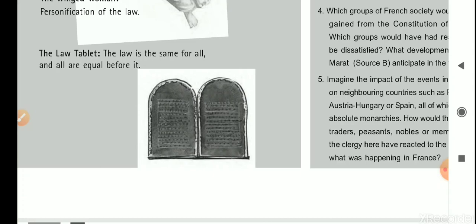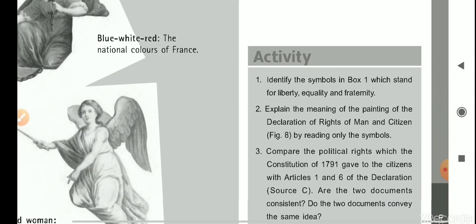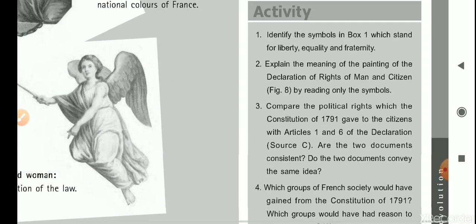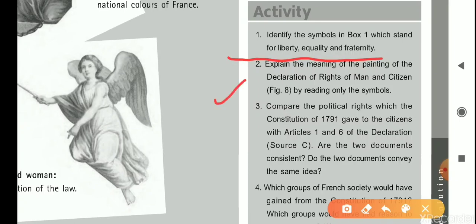Now we will discuss some activities. See these activities. First activity is to identify the symbols in box 1 which stand for liberty, fraternity and equality. So in box 1 you can see these symbols. Then second is to explain the meaning of the painting of the Declaration of Rights of Men and Citizens by reading only symbols. So what do we have to do? By reading only symbols we have to explain the meaning. So you can do this easily.